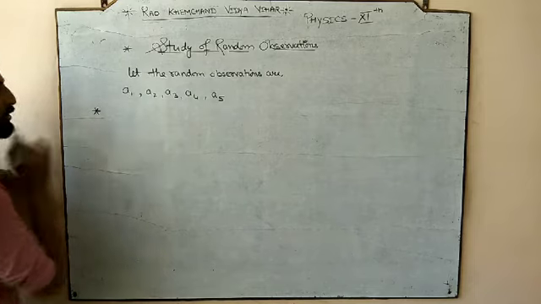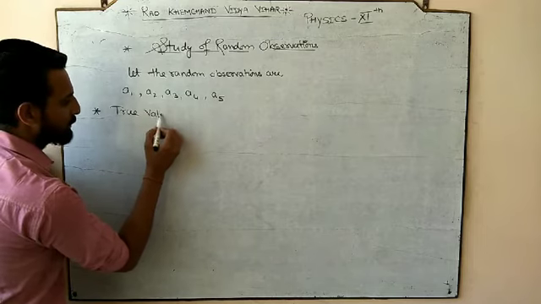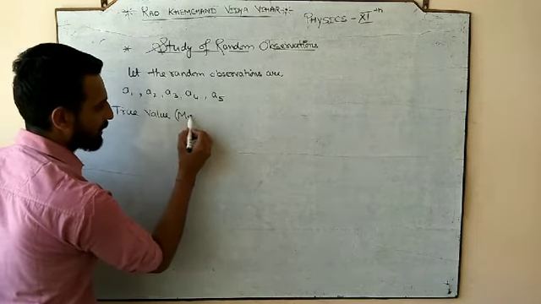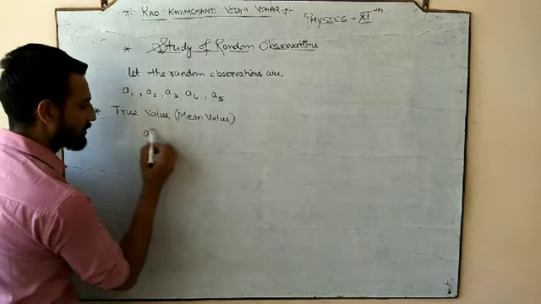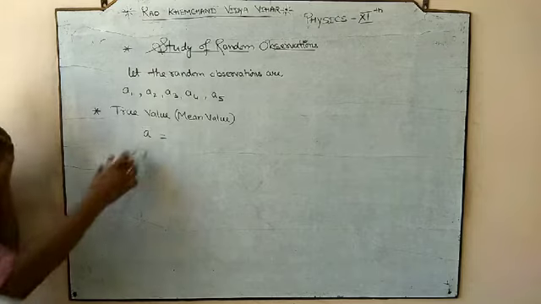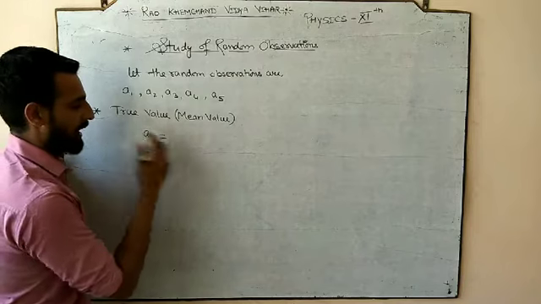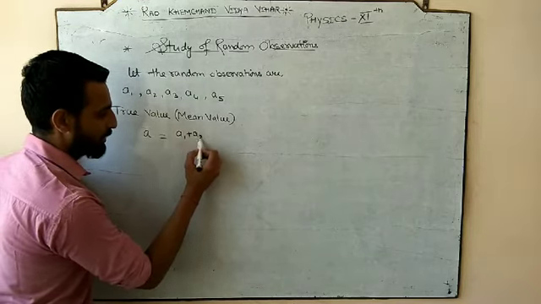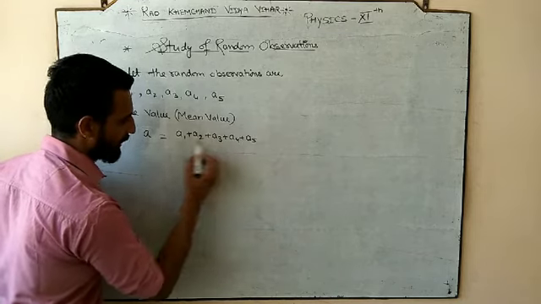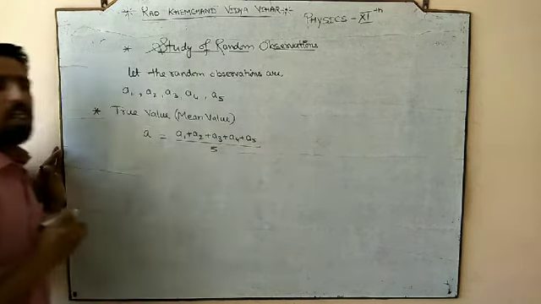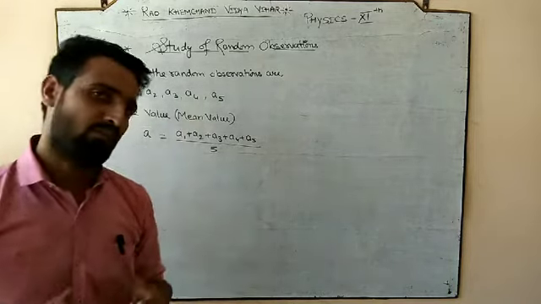So the first thing that I am going to study about this random observation is what would be the true value, or you can also call this the mean value. So what is your true value? Or it is also called the mean value. So we are going to get the mean of all the observations, and you know the symbol of mean, A bar. So the mean value or the true value is (A1 + A2 + A3 + A4 + A5) divided by 5. Means the sum of all the observations divided by the number of observations.